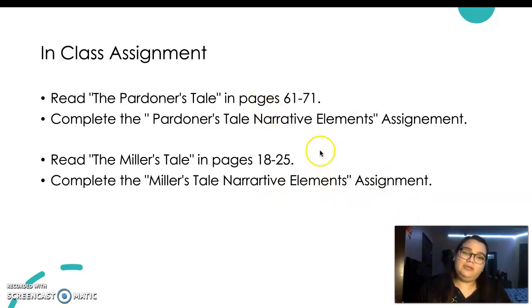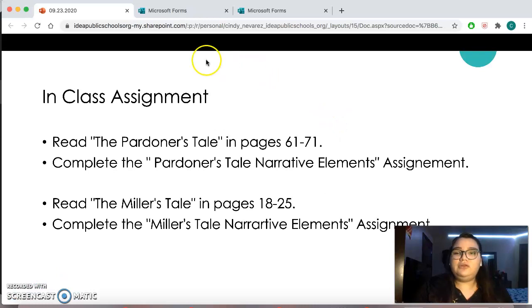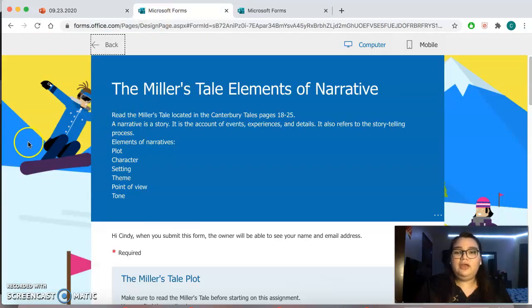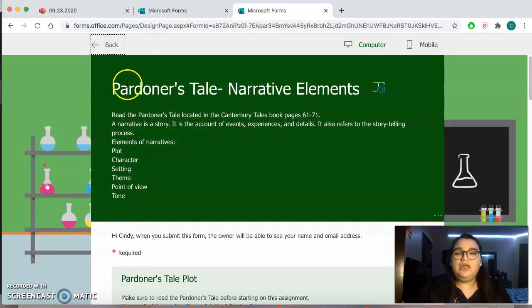So as you can see, the names are very similar, and I'm going to go ahead and show you what the assignments look like. They're going to be posted on your general page, but this is what the assignments are going to look like. So let's say you do the Pardoner's Tale first. It's the exact same thing. The only thing that changes is the name and the pages that you're going to read, but the style of the homework is the same.